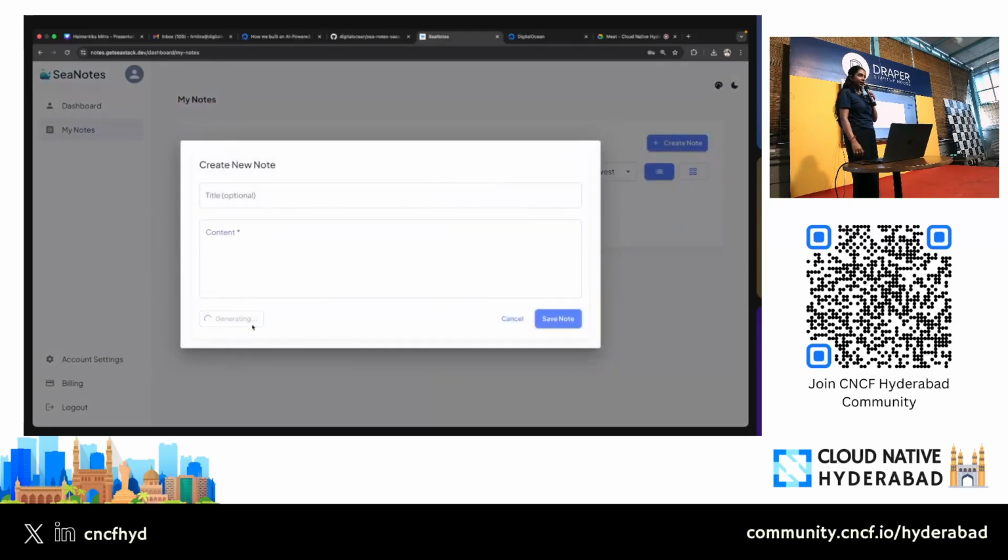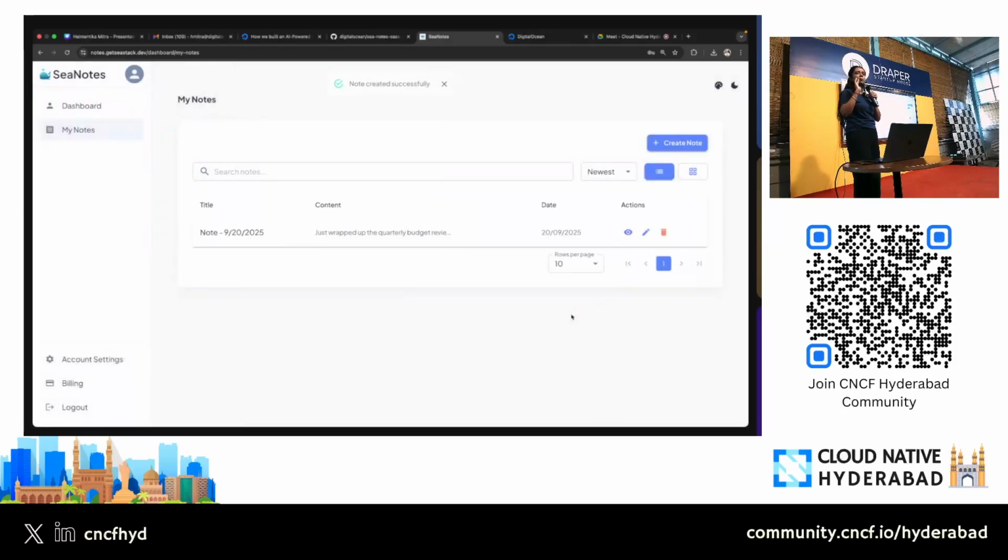note with Gradient AI. By the way, this generation that is happening, it's using one of our products called Gradient AI, which I will also show you in the integration part, how we are using serverless inference to generate billing and stuff. So you can save notes. So this is only one basic functionality that we built using the starter kit. This gives you an idea that you can use the starter kit as a foundation, and then you can extend it to build your own application.